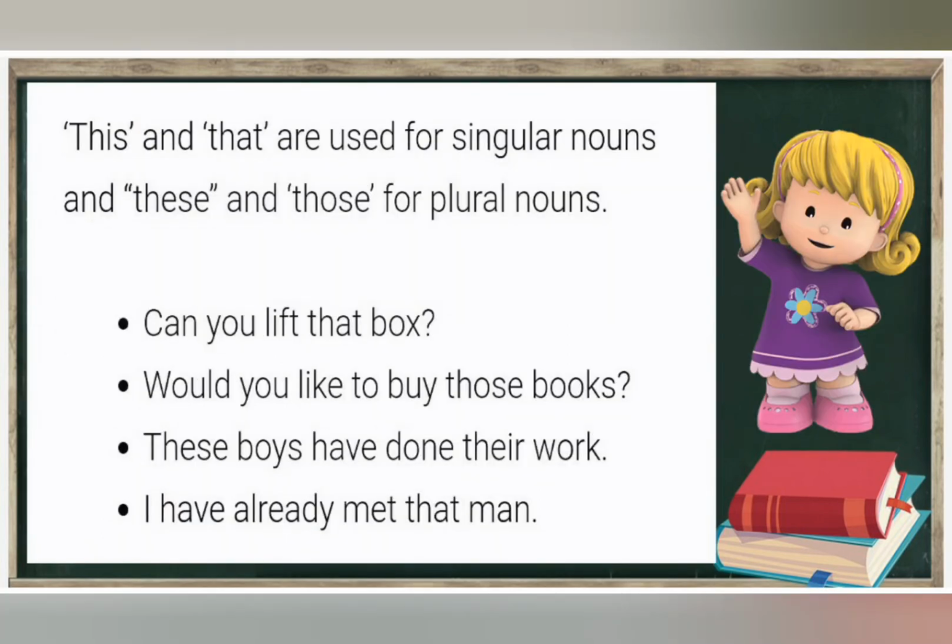This and that are used for singular nouns, and these and those for plural nouns. Can you lift that box? Would you like to buy those books? Books is the plural noun, so we are using those here. These boys have done their work. These boys is plural, so we are using these here. I have already met that man. Man is singular, so we are using that here.